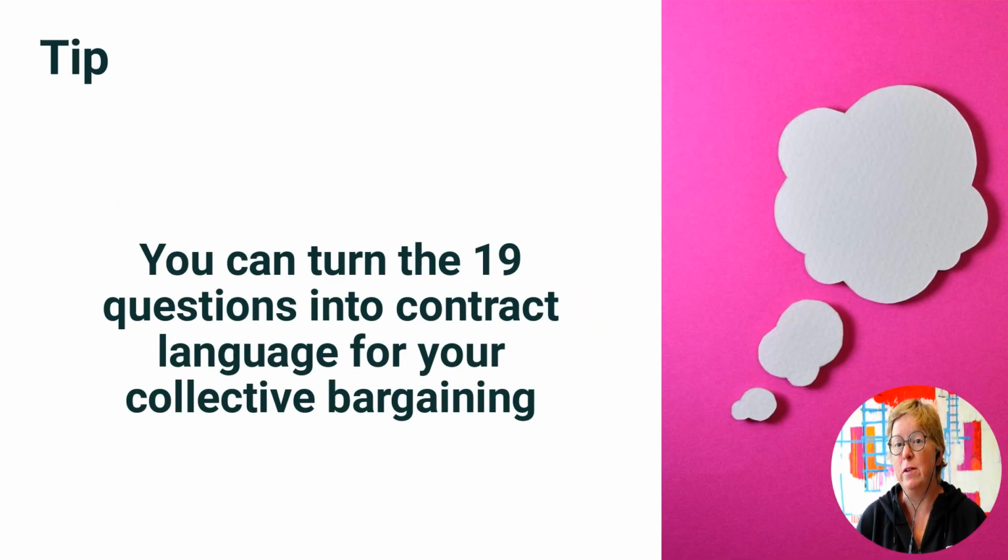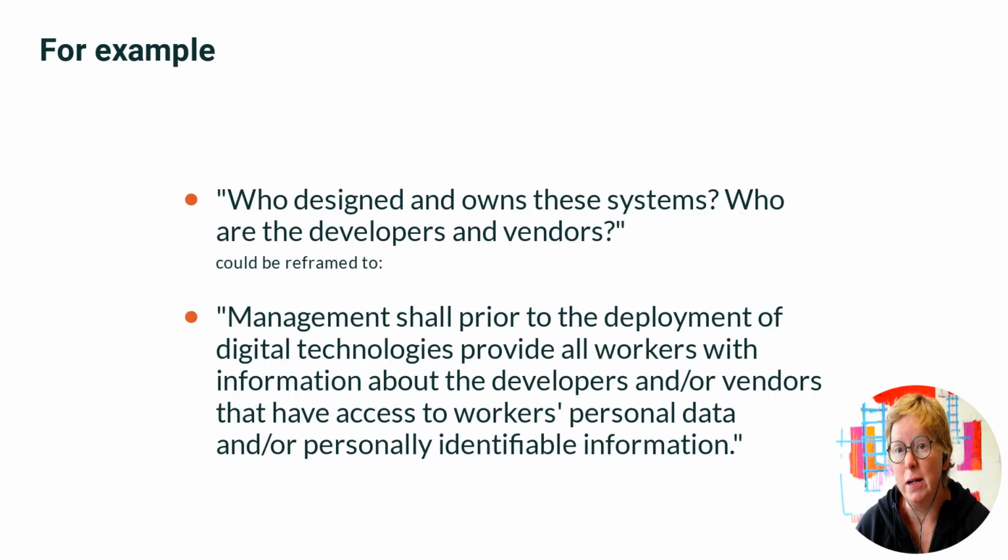That's it for the co-governance guide, but one more thing. Note many of these questions can actually be turned into contract language for your collective bargaining. Let's take an example. The question who designed and owns these systems, who are the developers and vendors under theme 1, could be reframed to the following. Management shall, prior to the deployment of digital technologies, provide all workers with information about the developers and/or vendors that have access to workers' personal data and/or personally identifiable information.